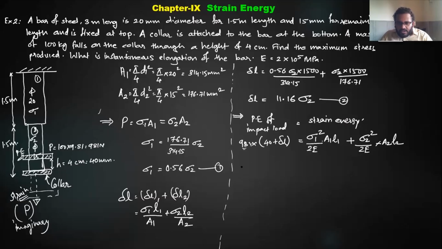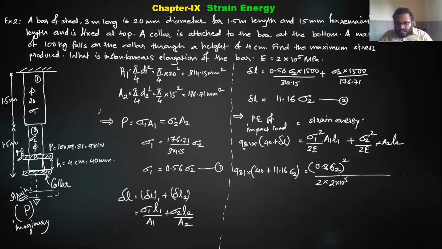Now see what is known here. I write 981 as it is, 40 as it is. Delta L I will write as 11.16 sigma 2. Sigma 1 is 0.56 sigma 2, so its square by 2 into 2 into 10⁵.